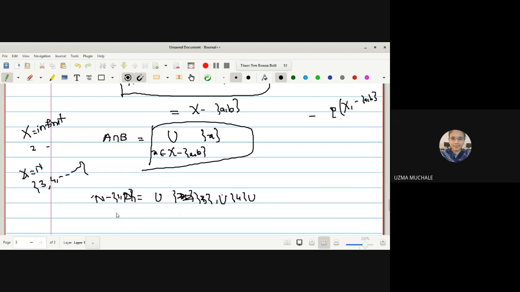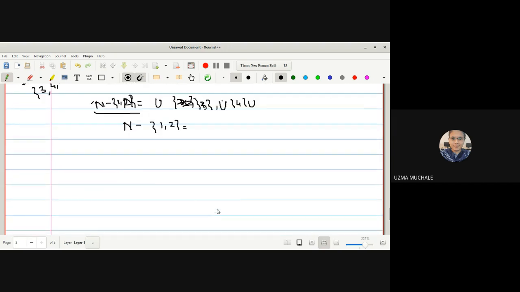So can you write this N minus {1, 2} as a finite union of all the singleton sets? No, ma'am. Because the set of natural numbers is an infinite set.